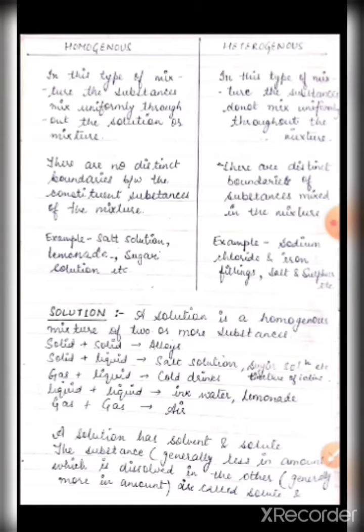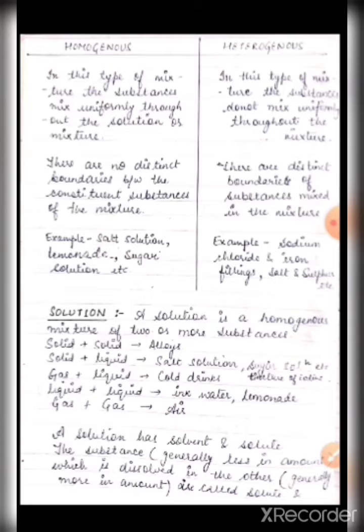Whereas in heterogeneous, in this type of mixture, the substances do not mix uniformly throughout the mixture, and there are distinct boundaries of substances mixed in the mixture. For example, if you take sand and dissolve it in water, then after some time you will observe that sand settles down whereas water remains up. So there are different boundaries which are observed by the person.